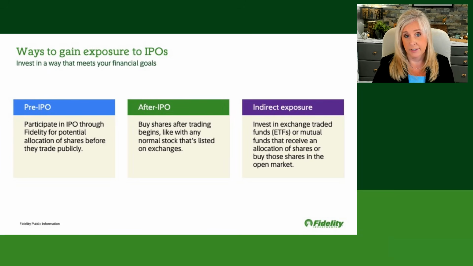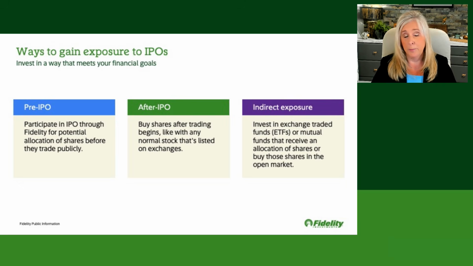Heather, let's move away from the theoretical and back to the practical. I am almost certain it's the case that people watching us right now are interested in a private company that could go public soon. What do they need to do to get exposure? What are the ways that they can participate in an IPO? Yeah, so another question that actually comes up all the time, Jim. There are quite a few paths, actually. So before trading begins, of course, you can utilize Fidelity's IPO process when available, and that's going to require those eligibility requirements being met, of course, and then submitting that indication of interest. Or you can proactively enter limit orders, of course, once the symbol is listed or available on the platform as well. So that's kind of the one way that you can get in.